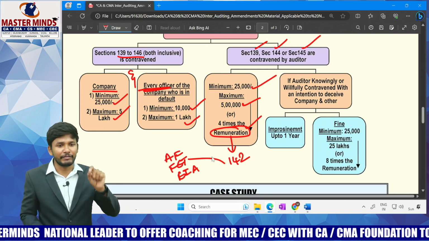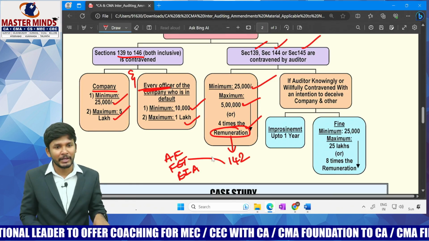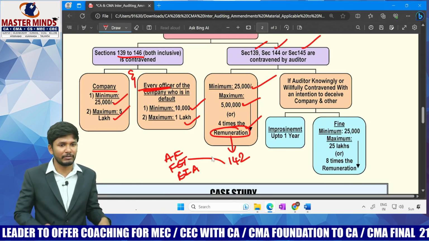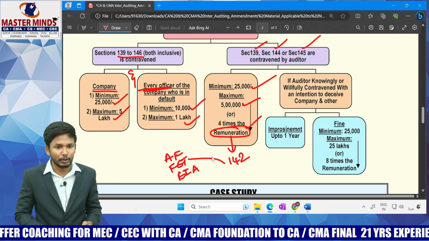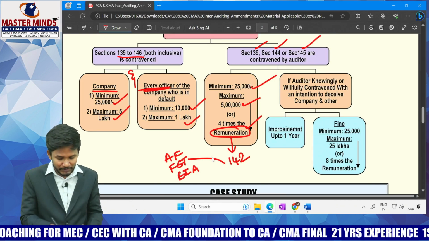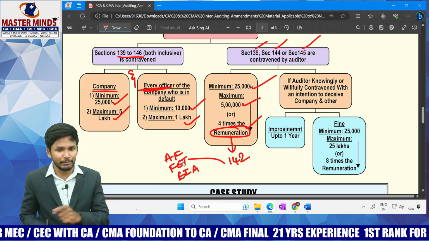When I say remuneration, the word covers three things. First, any kind of fee payable to the auditor by the client. Along with that, any kind of facilities extended to him. Example, you provided some accommodation, lunch, dinner and breakfast, or transport facility. All this becomes facilities extended to him. The cost of facilities extended also becomes remuneration.